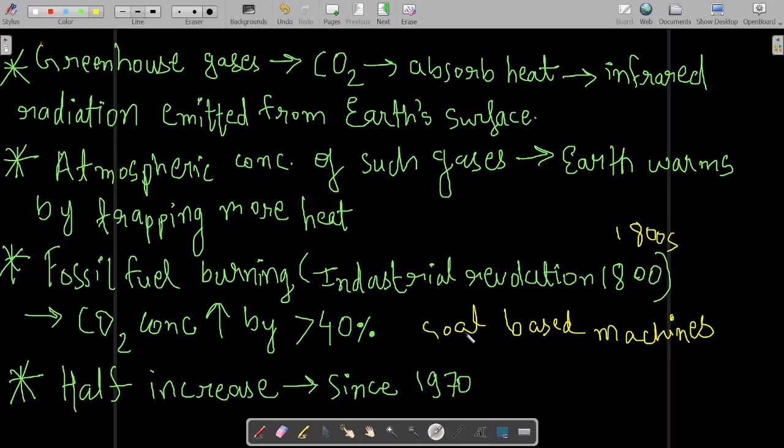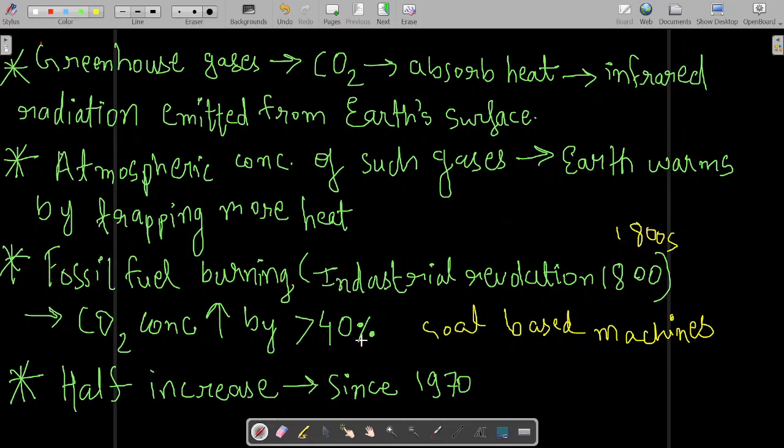CO2 will be released in this process because when coal is burnt, carbon reacts with oxygen and gives CO2. So from the early 1800s, a lot of CO2 is being released into the atmosphere. That is the result of burning of fossil fuel.